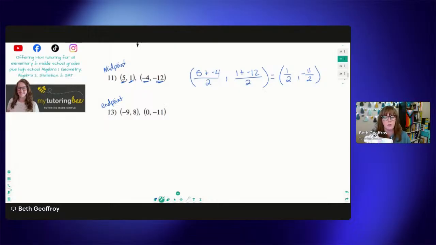Okay. Now let's take a look at 13. Let's say that the question is asking us to find the endpoint. And they're telling us that -9, 8 is the midpoint and 0, -11 is the endpoint for this graph. So let's visualize that a little bit. Let me do a quick little sketch of a graph here. Negative 9, 8 would be negative 9 here and then 8 here. And then 0, negative 11, so 0, and then negative 11 down here. That's going to be one of the points.